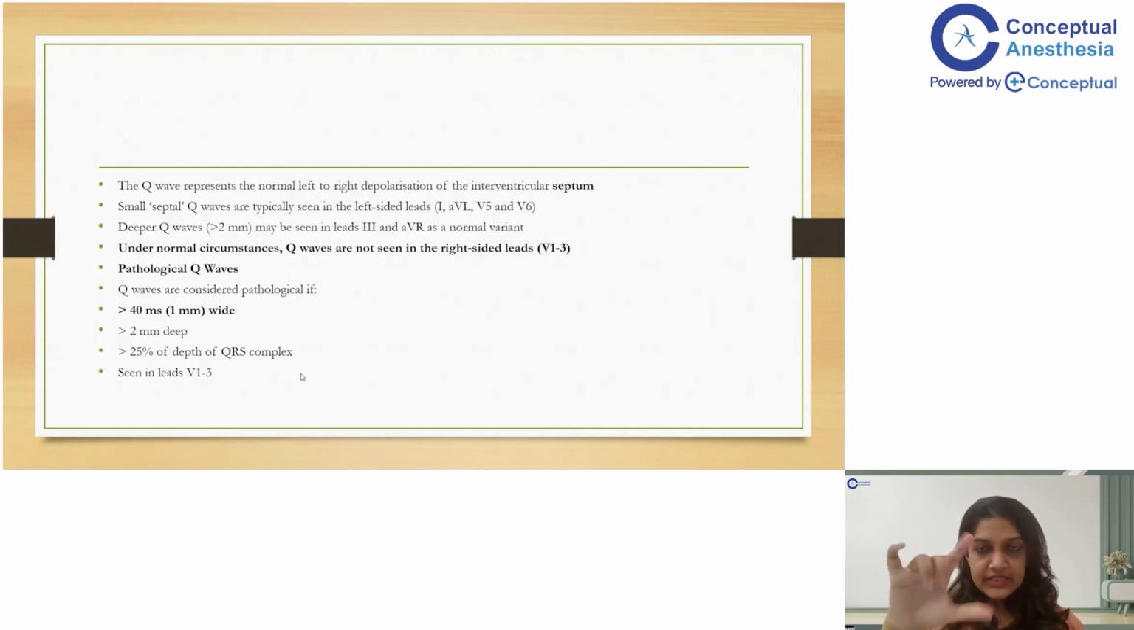The depth is the vertical distance and the width is the horizontal distance. So if they are more than 1 millimeter wide, they are considered pathological. If they are more than 2 millimeters deep, they are considered to be pathological. And if the depth of the Q wave is more than 25% of the depth of the QRS complex, again it is considered to be pathological. And specifically, if it is seen in the leads V1 to V3, you say that the Q waves are pathological.